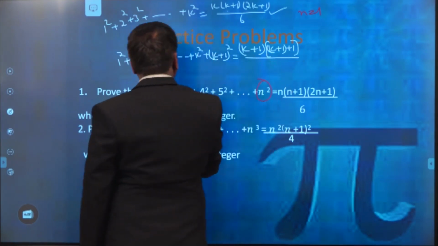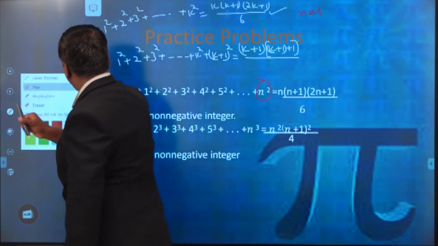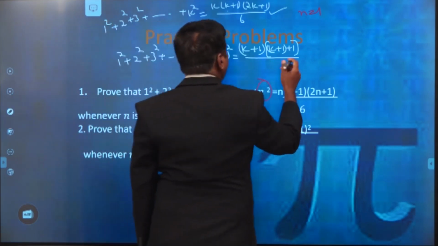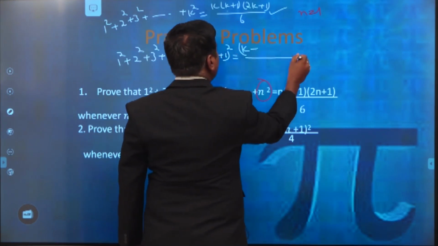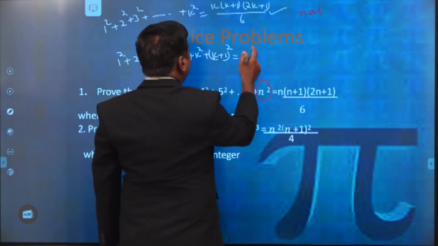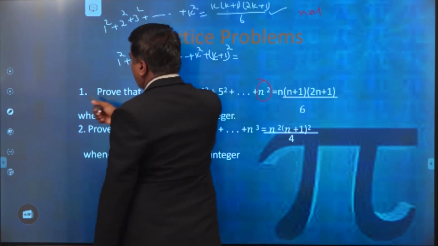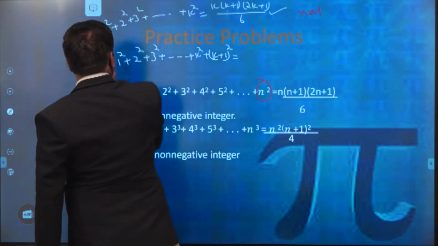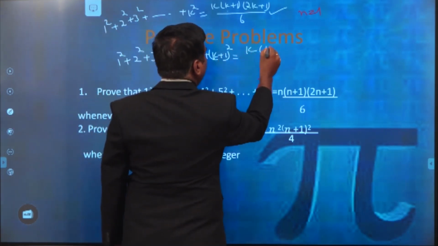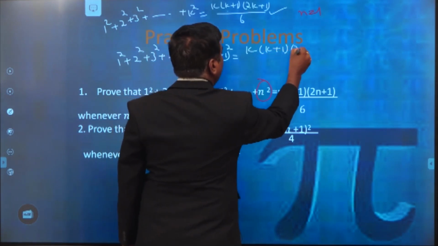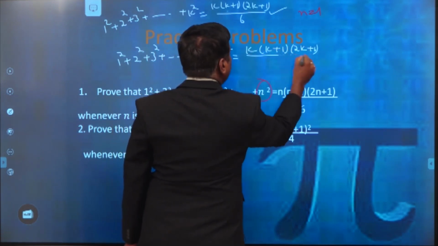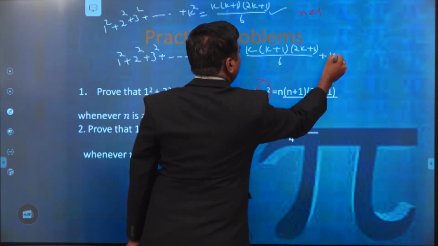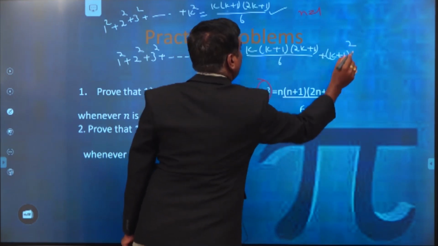Sorry, we have to add the k plus 1th term, that is k into k plus 1 into 2k plus 1 by 6 plus k plus 1 whole square.